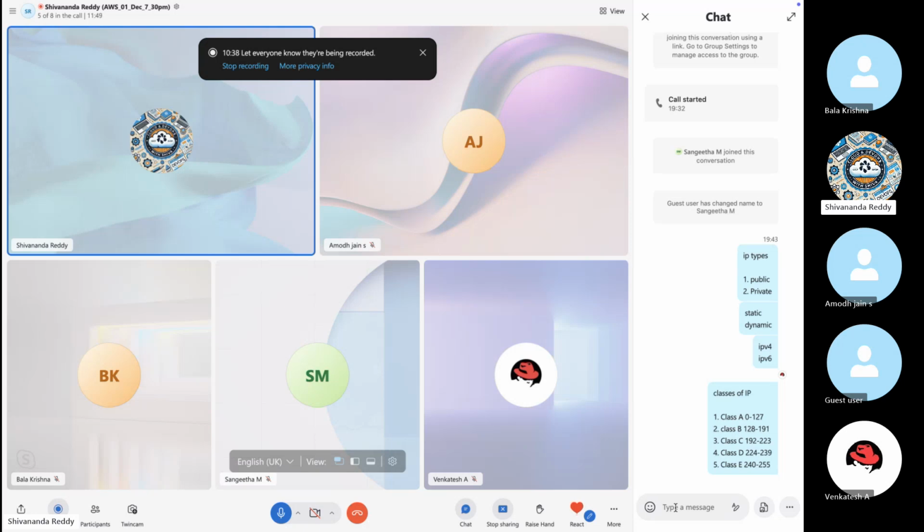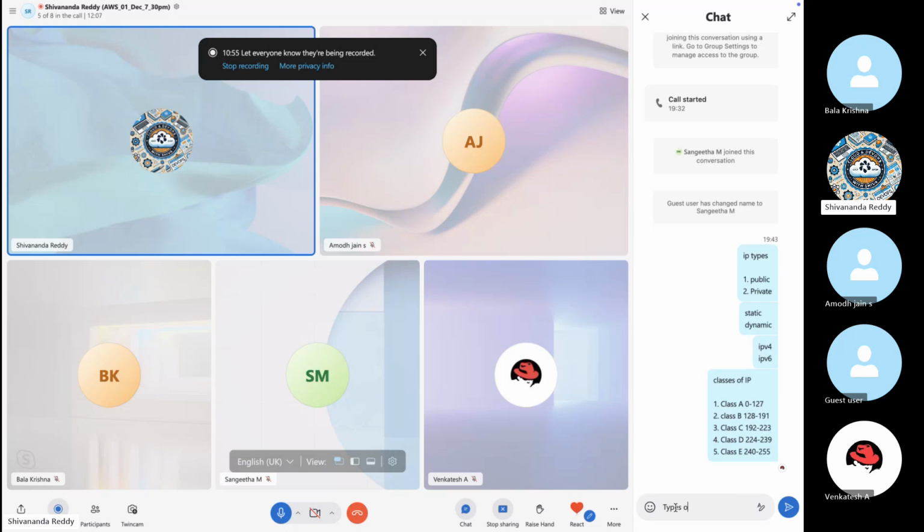Remember this, guys, there are 5 classes of IP, but make sure we are using only the first 3 classes: A, B, C. For what purpose? Types of networks, you guys are aware, right? I'm not teaching complete networking.